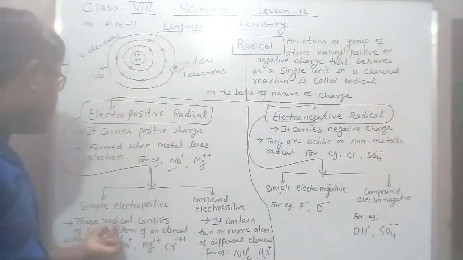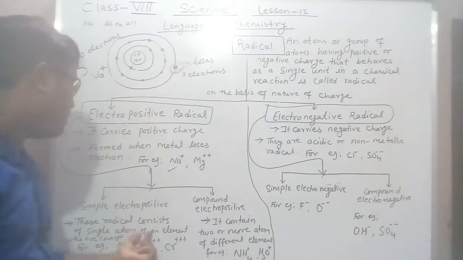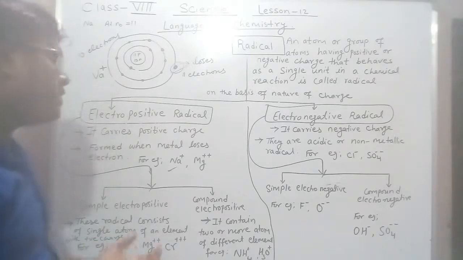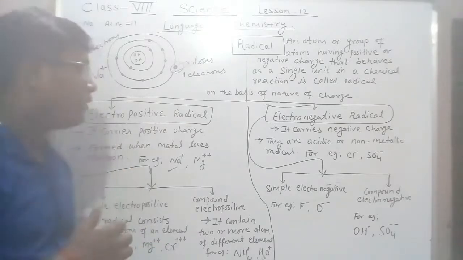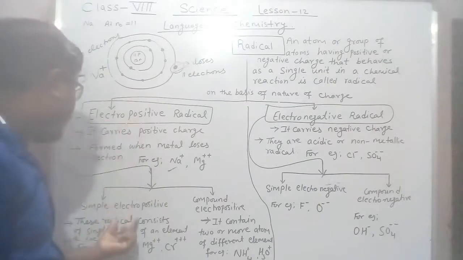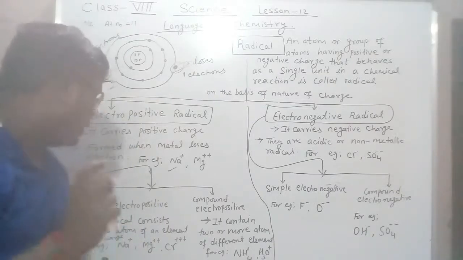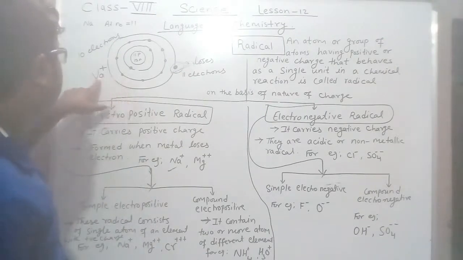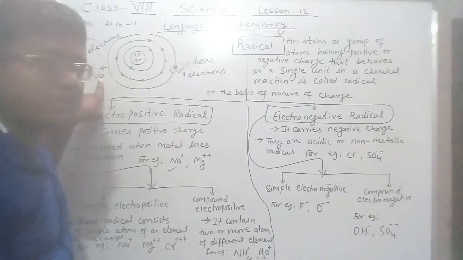These radicals consist of a single atom of an element with positive charge. If a radical consists of only one atom, like sodium, which has only one atom, that is a sodium only.